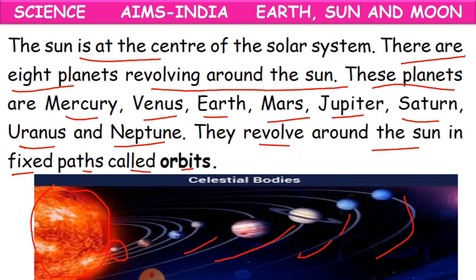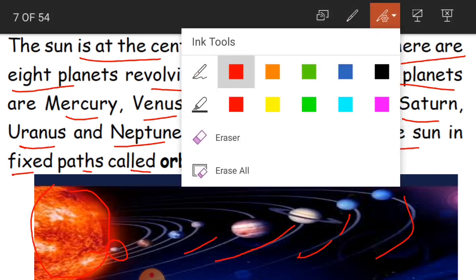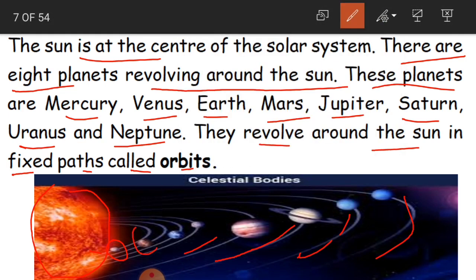Venus is next to Mercury, and it is also somewhat close to the sun. So that is why Venus is the hottest planet. And also it is the brightest planet.